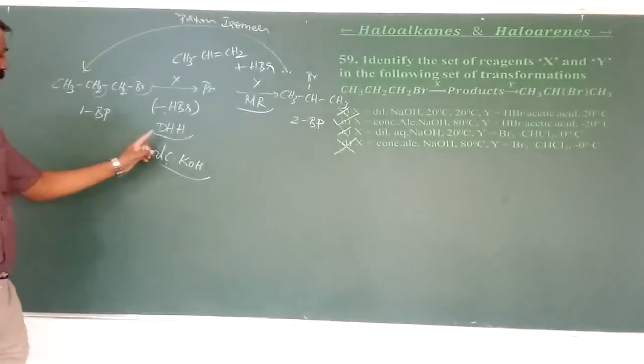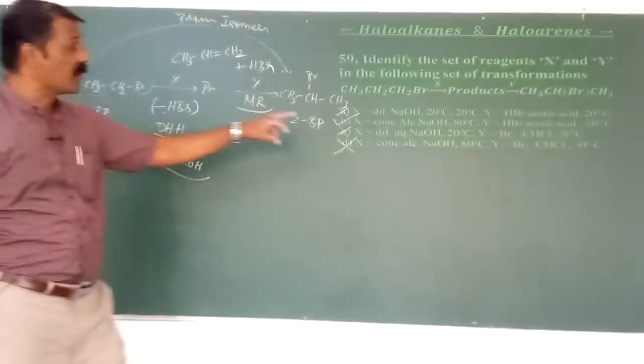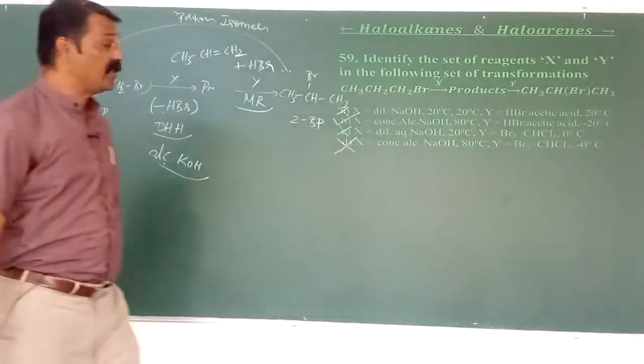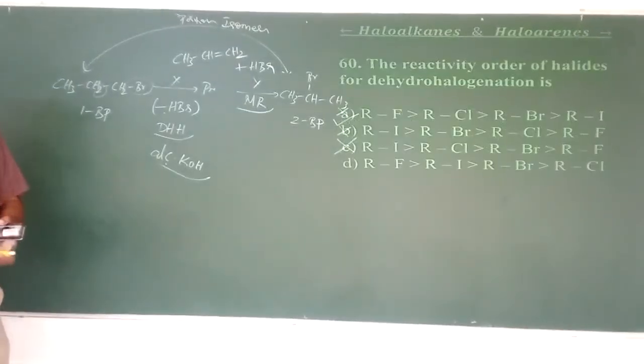Means first it undergoes dehydrohalogenation using concentrated alcoholic NaOH, and then we have to add HBr in the presence of an acidic medium called acetic acid. Therefore it is 59, option B. Okay. Let's move to question 60 here.